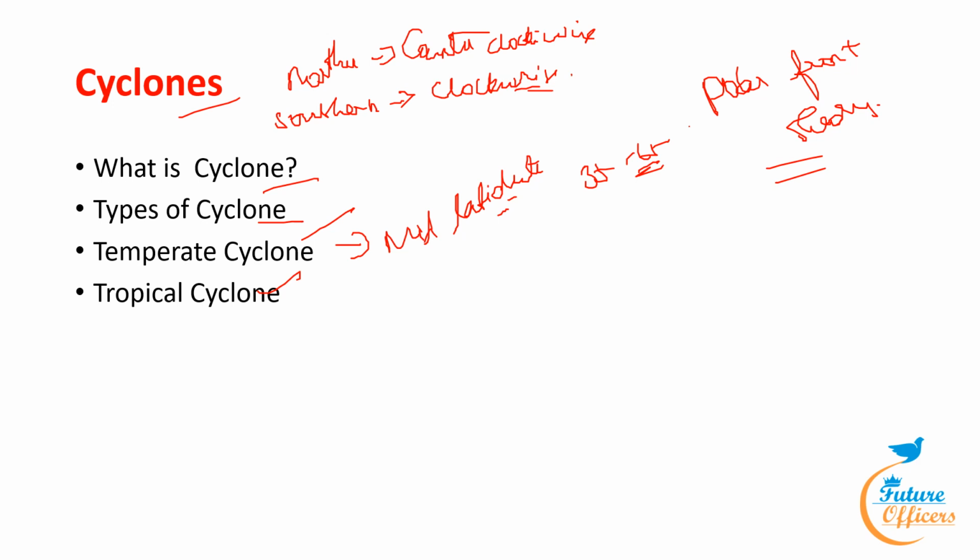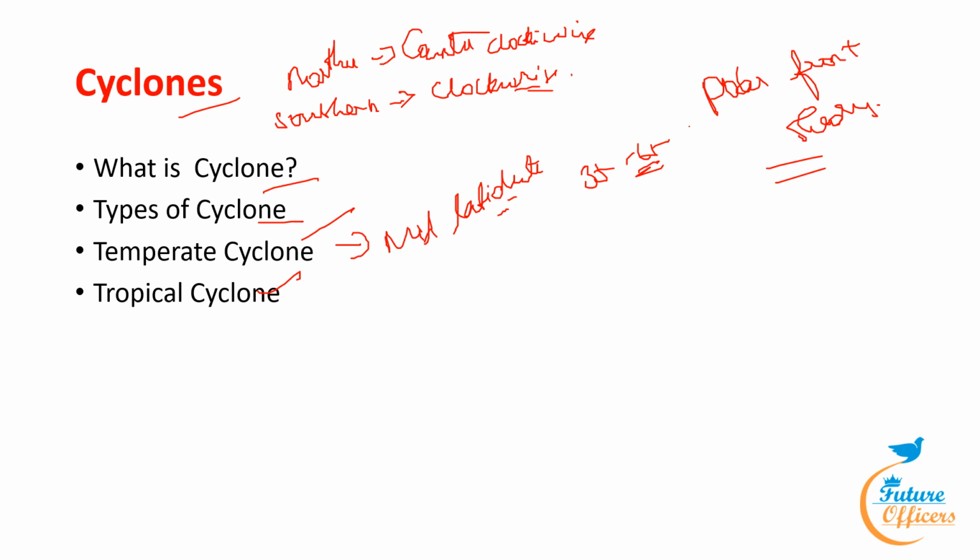Due to the convergence of opposing air masses, temperate cyclones are wide-ranging weather systems. They can occasionally span an area of roughly 10 lakh square kilometers, and in the upper troposphere they can reach altitudes of up to 10 kilometers from sea level.